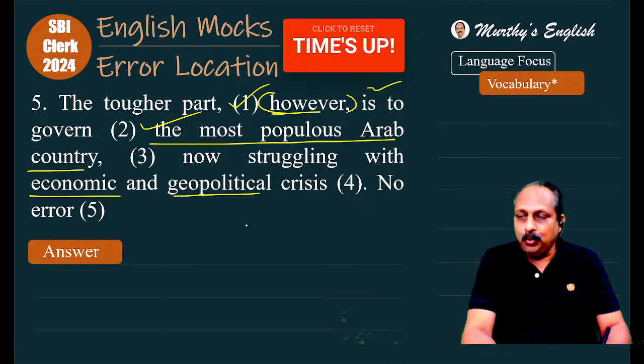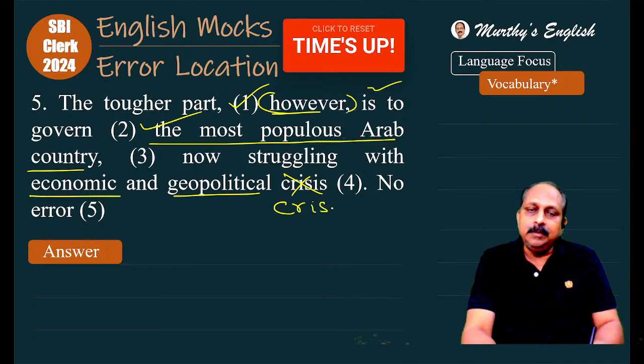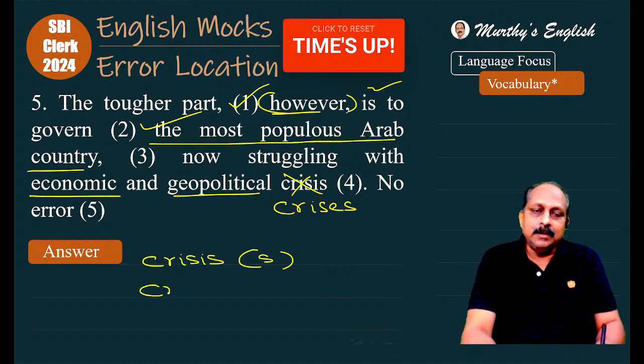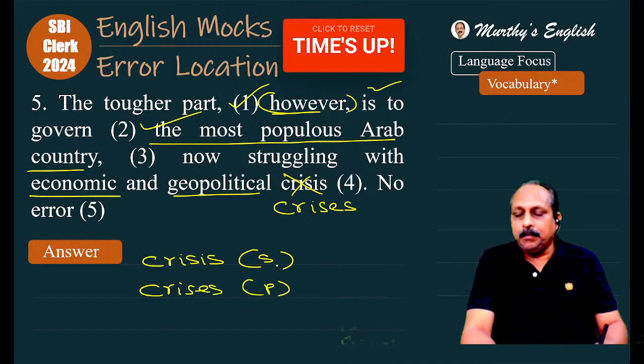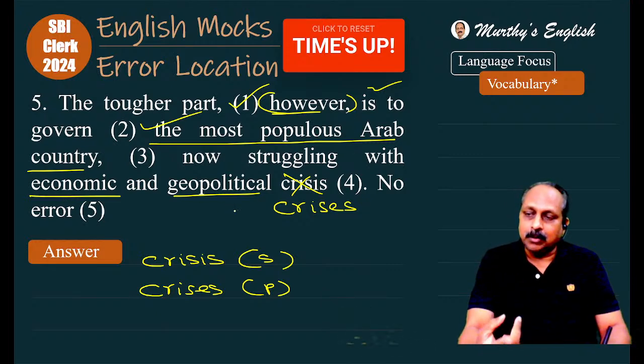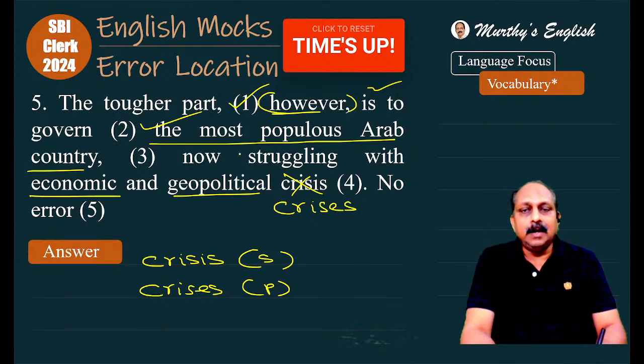When we talk about plural, we cannot say crisis. What is the correct word here? It is not crisis, singular, but crises, plural. If you ask, so why should we use a plural form? Obviously, economic crisis, geopolitical crisis. We are talking about two things, not one. And that's an important one.